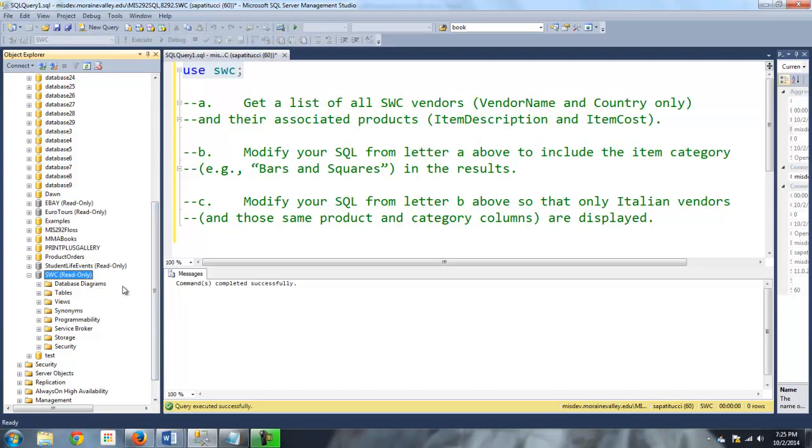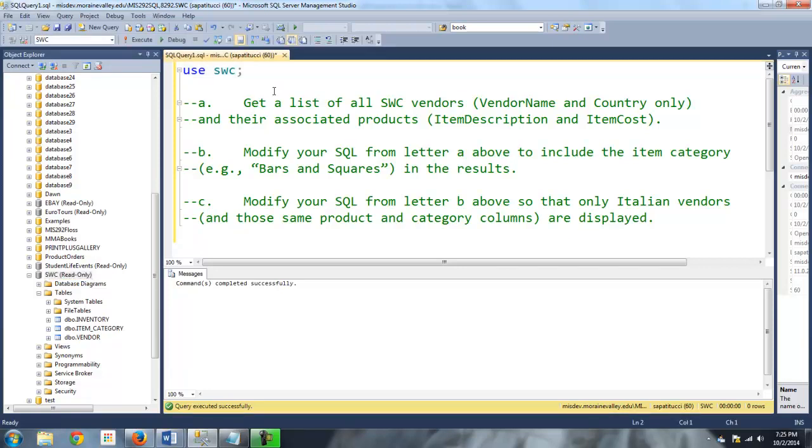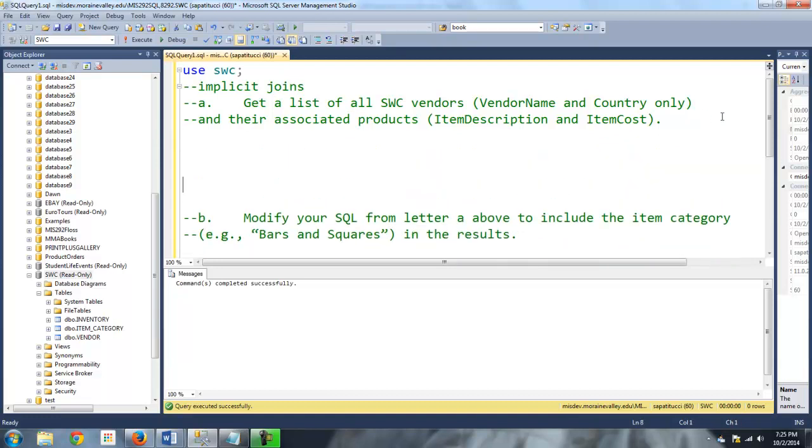I'm on the Moraine server here, and I'm using the Small World SWC database, which you will also have available to you. It is read-only, but that's all we're doing. We're just pulling data out. We're not putting anything in or changing anything. We have 3 tables in there: the inventory table, the item category table to represent the category of chocolate, the chips and the bars and all that, and then the vendor table, which would be the various companies that are selling the chocolate. Let's look at letter A. These are the implicit joins, meaning we're not going to see the word join anywhere in our syntax.